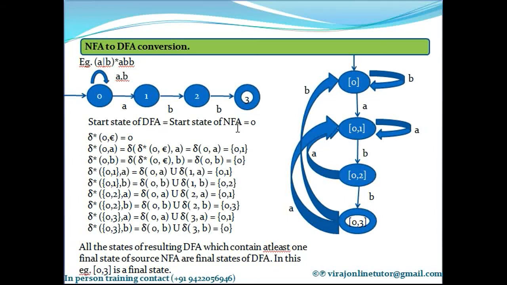I repeat, the first rule of the conversion is the start state of the DFA is equal to the start state of the NFA. So in this diagram, which is the start state? 0. So the start state of your target DFA is again 0. Clear?